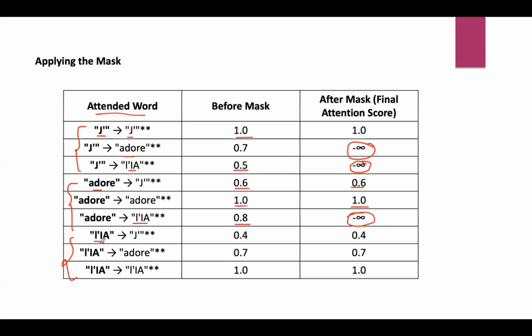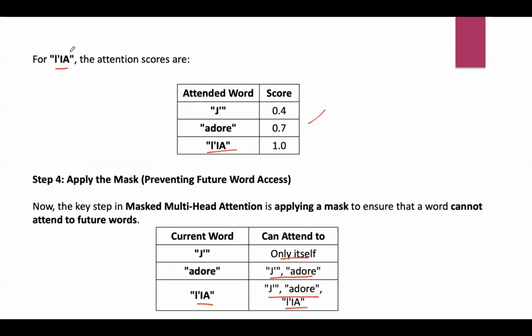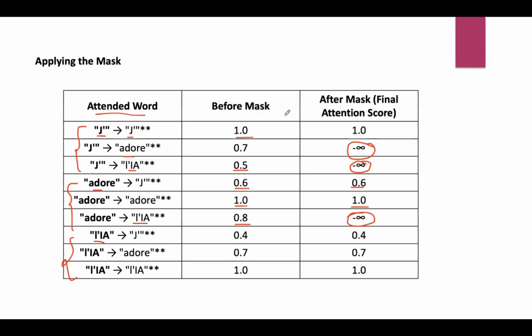Then the third word attending the word J. It can see the word J. You can see the scores: the third word with J is 0.4, and that value remains the same. This third word can see all the previous words, so those scores remain as they are before and after masking. There are no other words after this word, right? So for all these three words, the values remain the same.